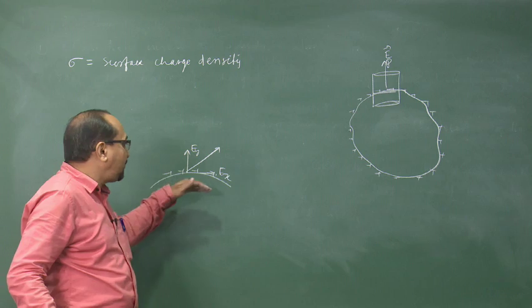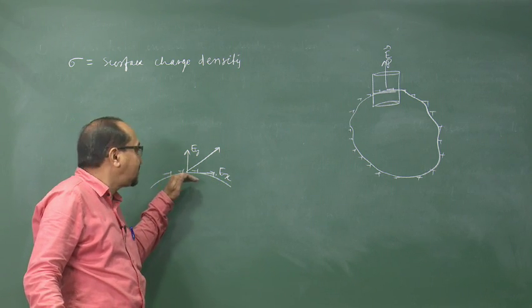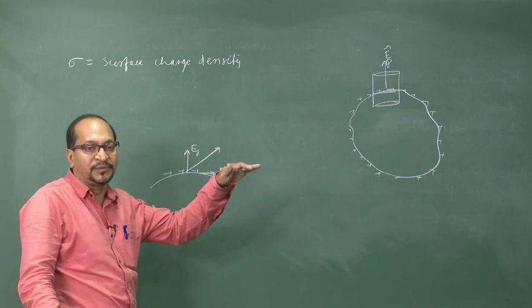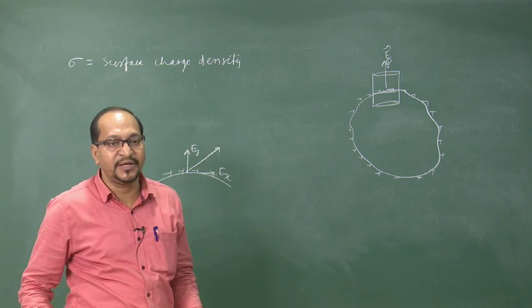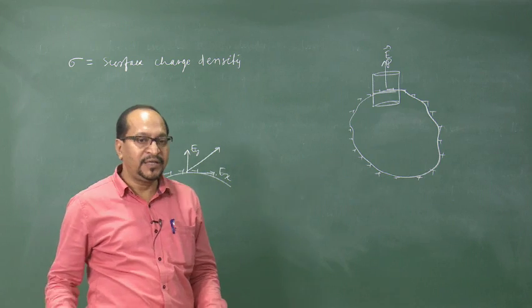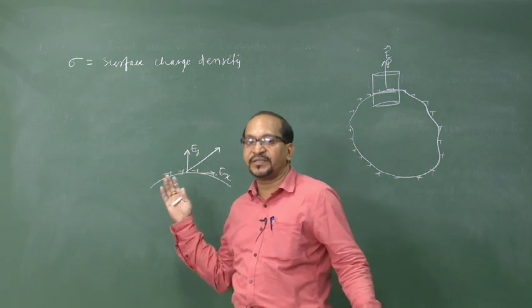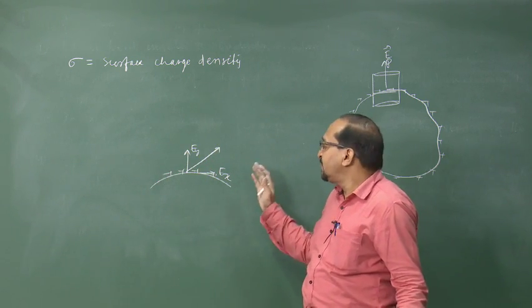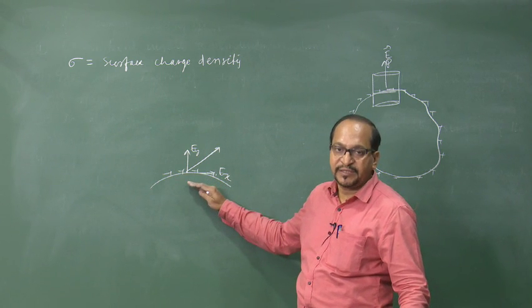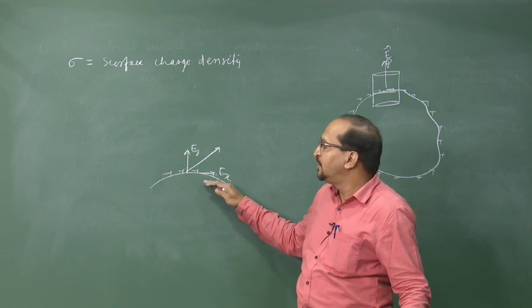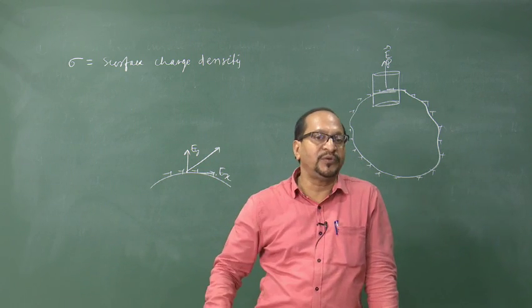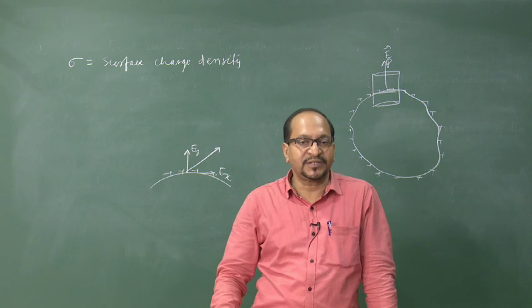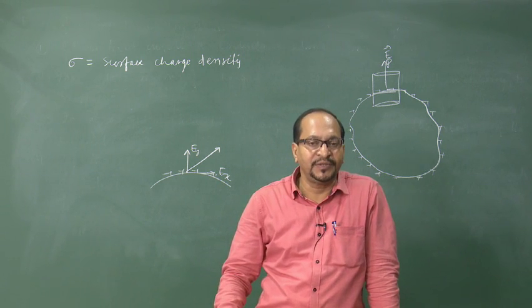This parallel component will make the charge move over the conductor, because charge on the conductor is mobile. So, that will produce a surface current. And in electrostatics, we say the charges are at rest. Hence, there should not be any surface current. For that reason, electric field or lines of force must always be normal to the surface of a charged conductor. This is another important property of a conductor.